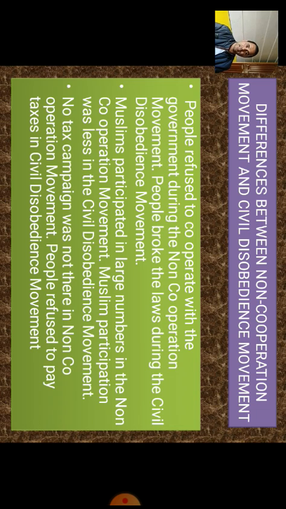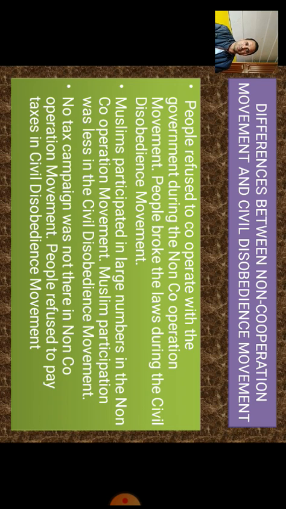What is the first difference? In the non-cooperation movement, the people were not ready to cooperate with the British government. Whereas in the civil disobedience movement, the then existing laws of the British government were violated or blocked by the people, right? Muslims participated in large numbers in the non-cooperation movement. Muslim participation was less in the civil disobedience movement. So this is another important point to understand the difference between the two movements.